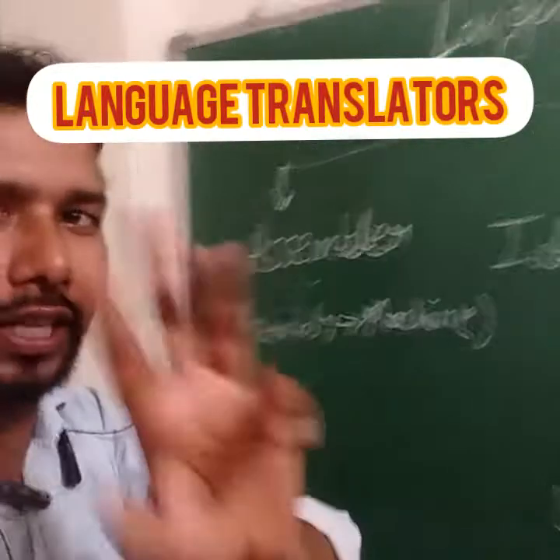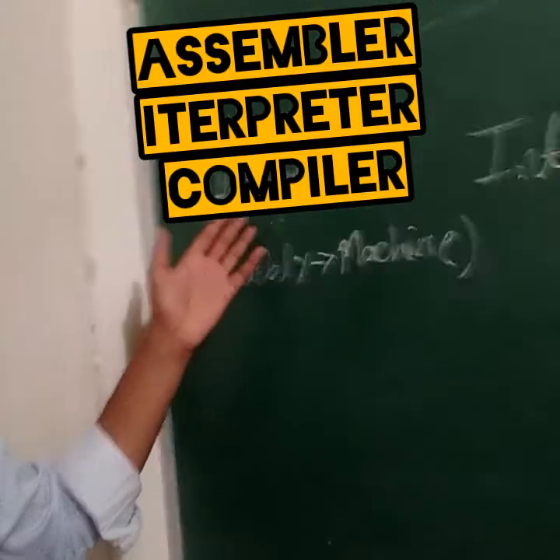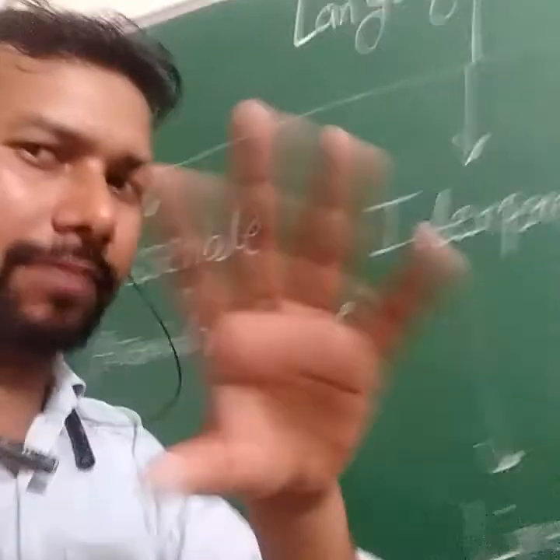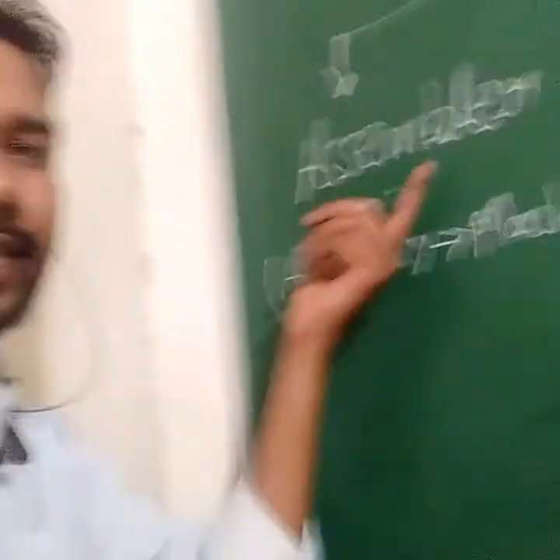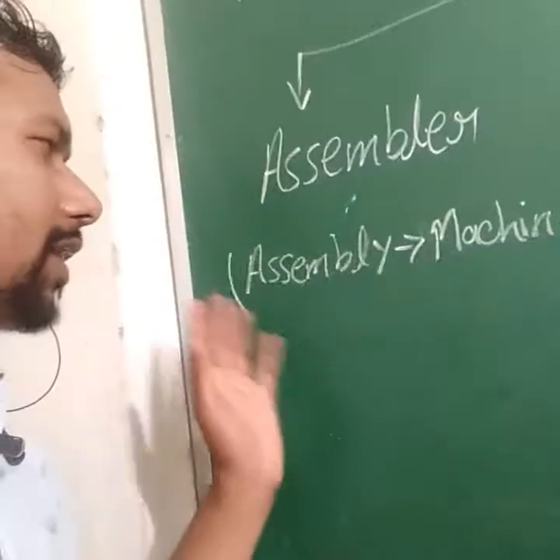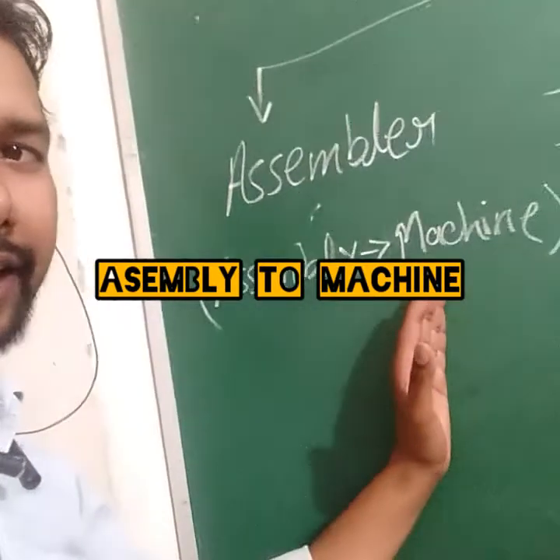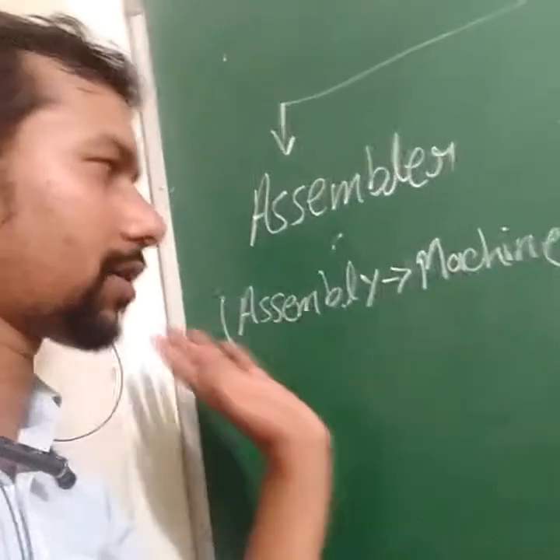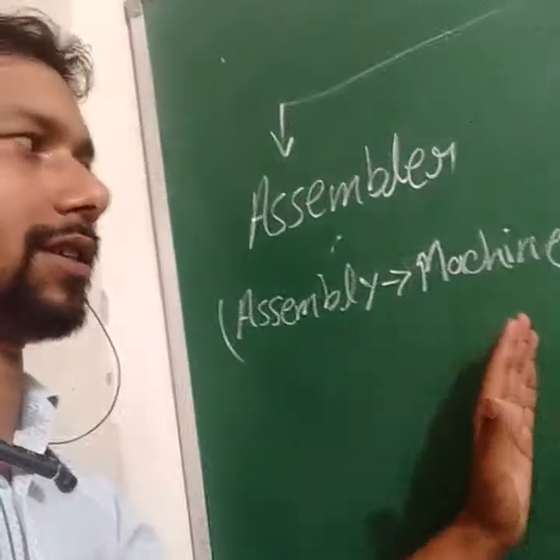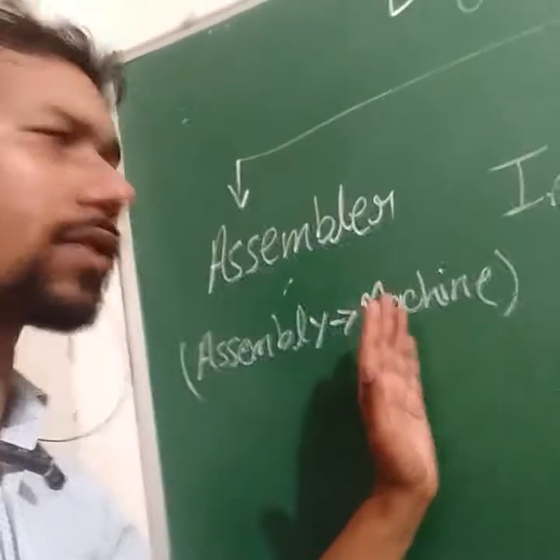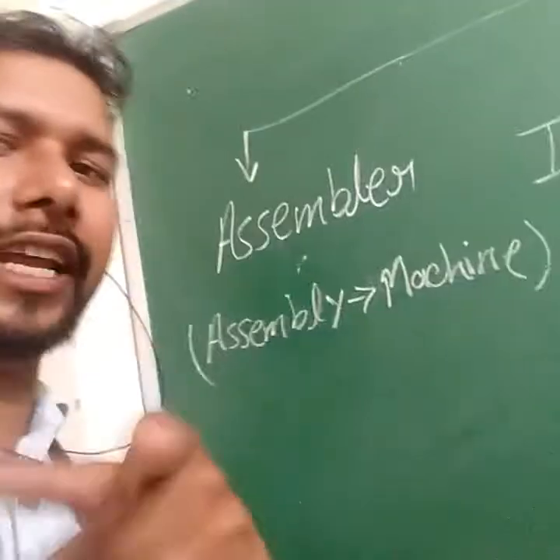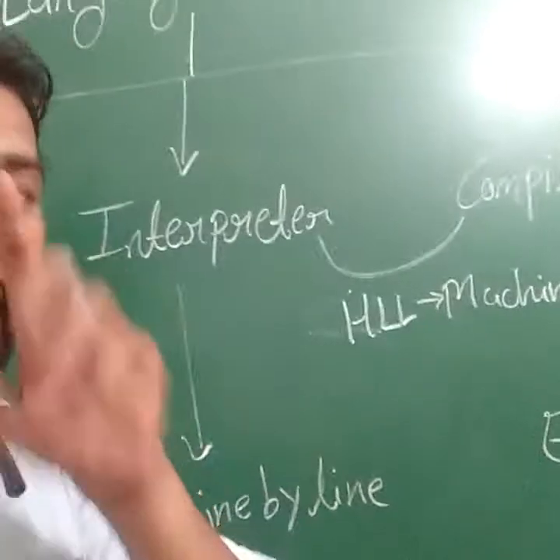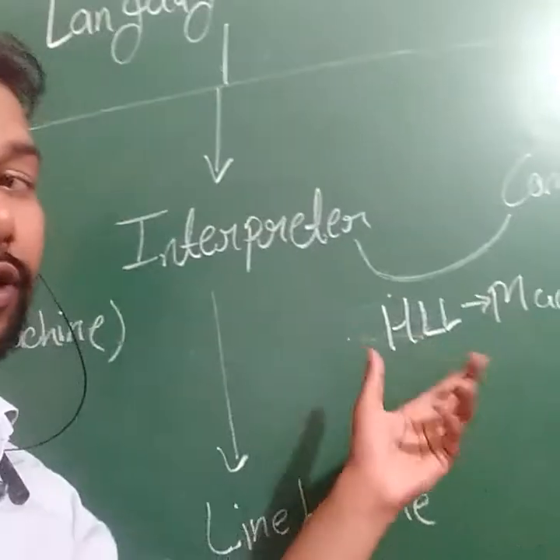Now we have three types of translator: assembler, interpreter and compiler. Now we will discuss each of them. The first one is the assembler. An assembler converts assembly language to machine language, because the computer understands only machine language. An assembler is used when we use assembly language. Now this time we do not use it. Now we use high level language, HLL in short form.